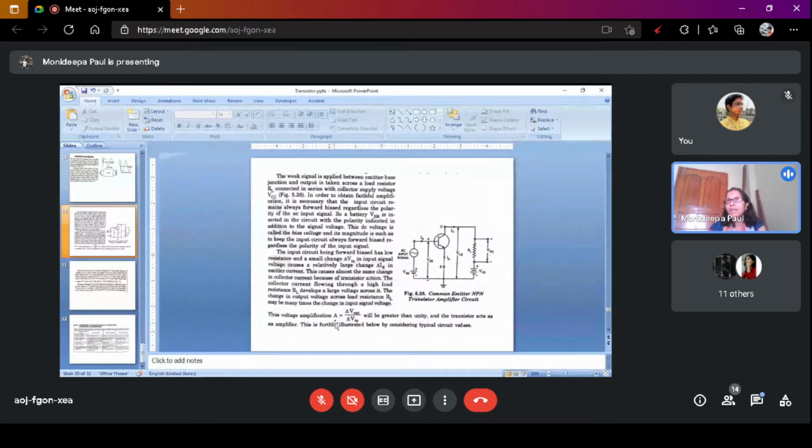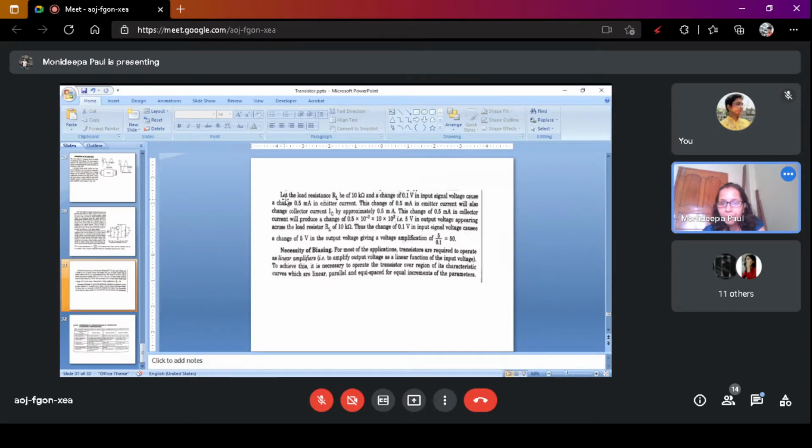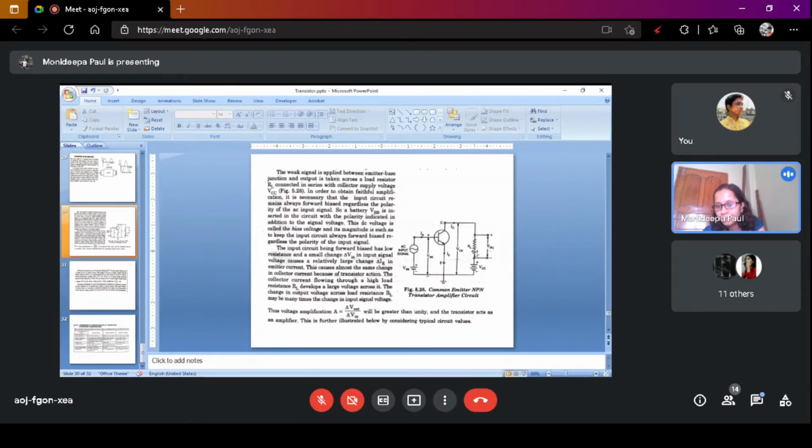The voltage amplification A is equal to the change in output voltage, del V out, to the change in input voltage, del V in, and it will be greater than unity, so the transistor acts as an amplifier. Here I will show you with an example. Let the load resistance be 10 kilo ohm.